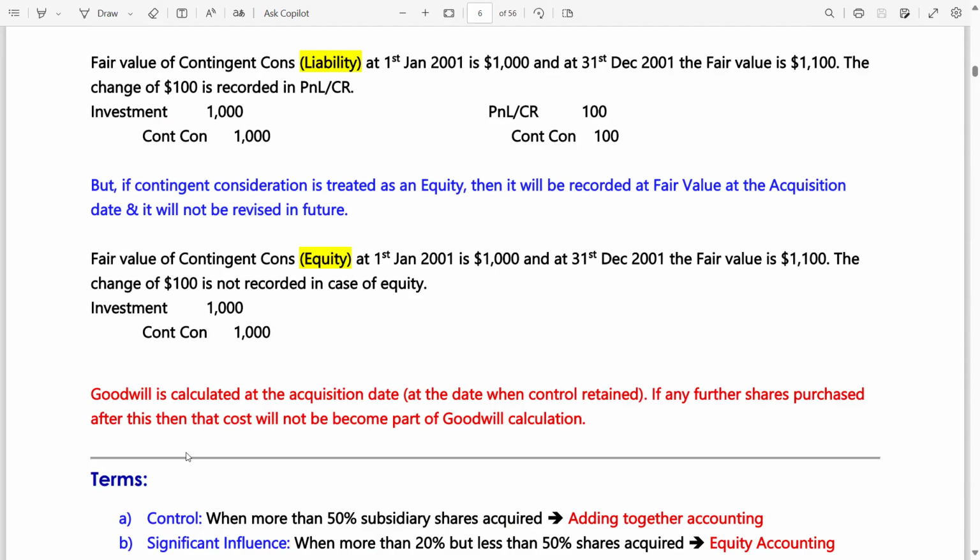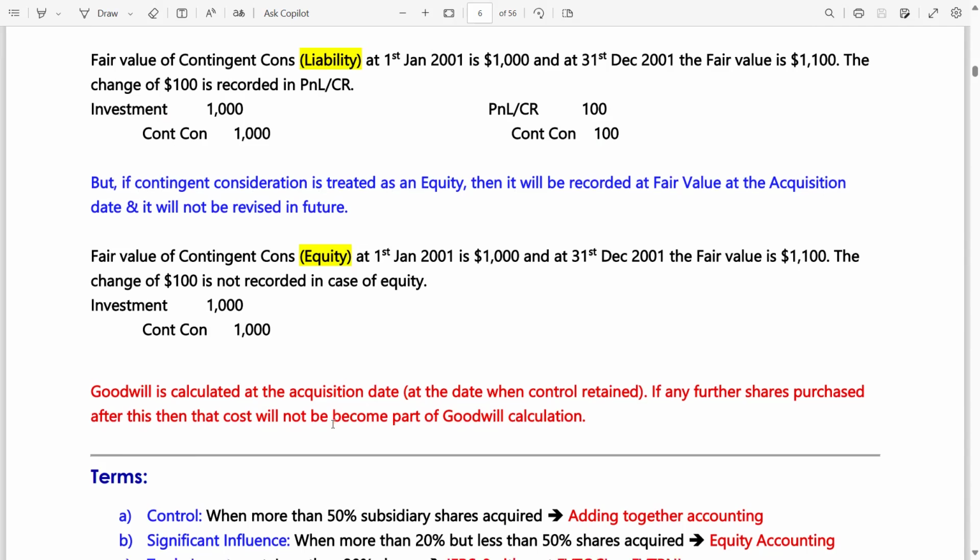Will you revise your goodwill value? No, you do not need to revise. Why? Because we have studied so many times that goodwill is calculated at the date of acquisition. After that, any additional or further purchase or acquisition of shares will not be incorporated in goodwill. This is written in red.